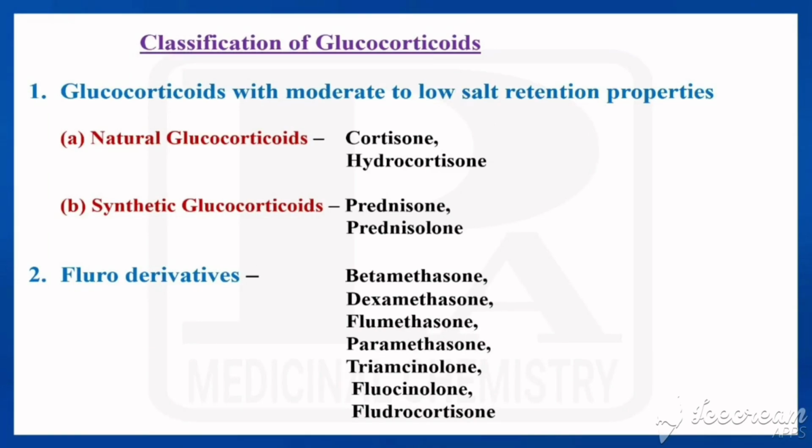Now we'll see the classification of glucocorticoids. The first type is glucocorticoids with moderate to low salt retention properties. It is of two types. One is natural glucocorticoids, another one is synthetic glucocorticoids. Under natural glucocorticoids, the examples are cortisone and hydrocortisone. Under synthetic, examples would be prednisone and prednisolone. The second type is fluoroderivatives. Examples are betamethasone, dexamethasone, flumethasone, paramethasone, triamcinolone, fluocinolone and fludrocortisone.